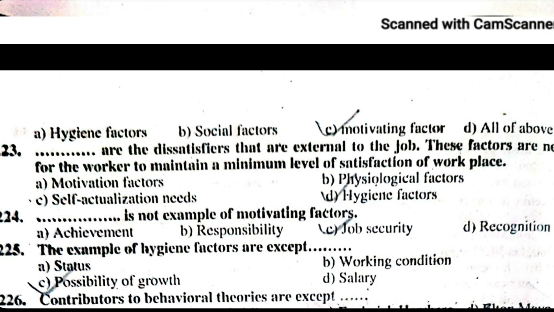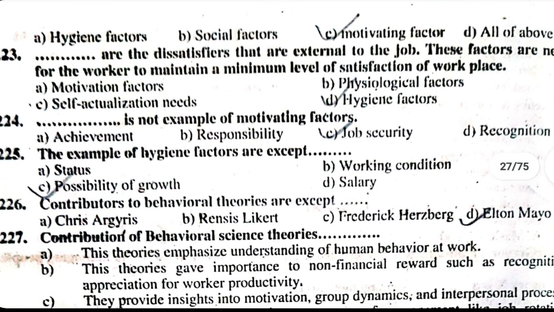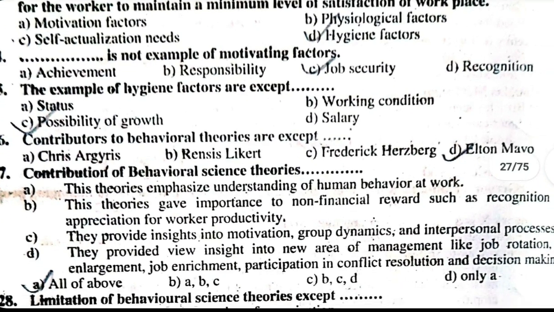Contributors to behavioral theories are, except: A. Chris Argyris, B. Rensis Likert, C. Frederick Herzberg, D. Elton Mayo. Contributors to behavioral theories are all except Elton Mayo. Contribution of behavioral science theories: A. These theories emphasize understanding of human behavior at work.